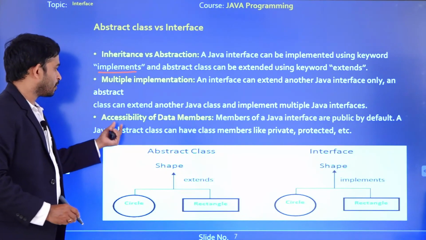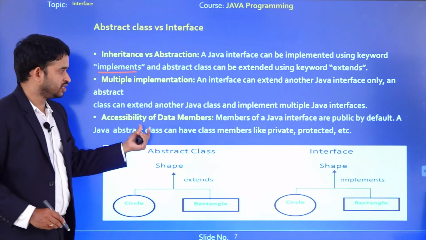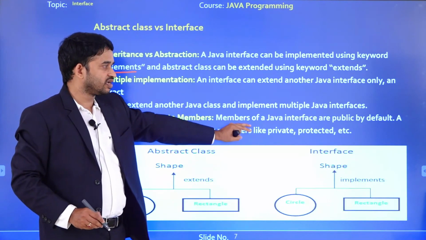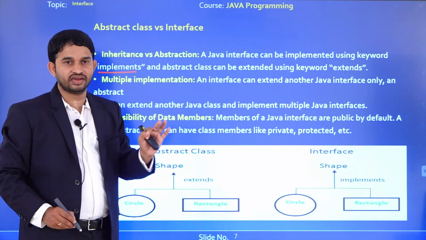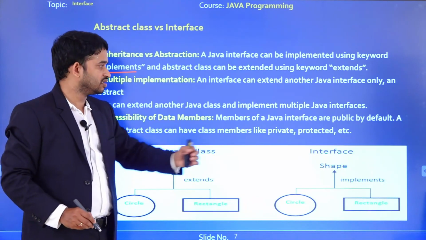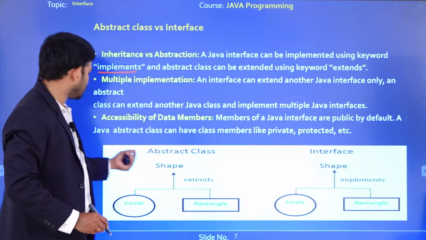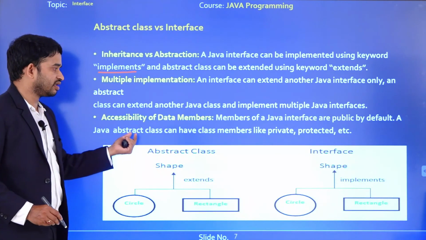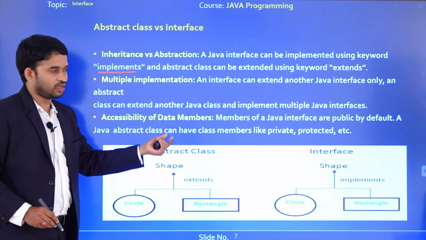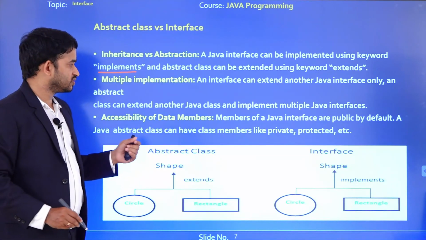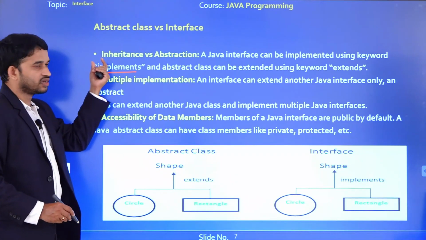The next one is accessibility of data members. Here members of a Java interface are public by default. If you are declaring the keyword as public or otherwise, by default the particular interface is what? Public. And the next one is, a Java abstract class can have class members like private, protected, etc. So this is one more difference between abstract class and interface.